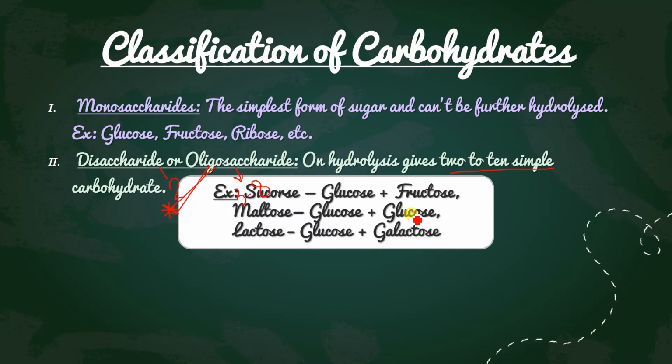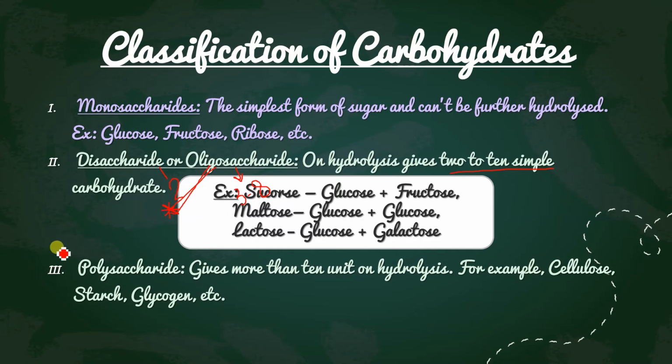That means it will give you 2 moles of glucose. And lactose on hydrolysis gives glucose and galactose. What the formula difference is and all that we will do later on. So this is the important point I have told you; of everything so far, this is the one important point you have to mark. Now the polysaccharides give more than 10 units on hydrolysis. Examples are cellulose, starch, glycogen. These are the polysaccharides, and they give more than 10 molecules on hydrolysis.